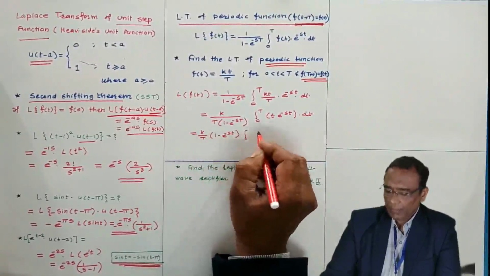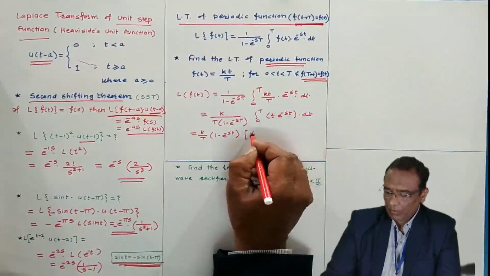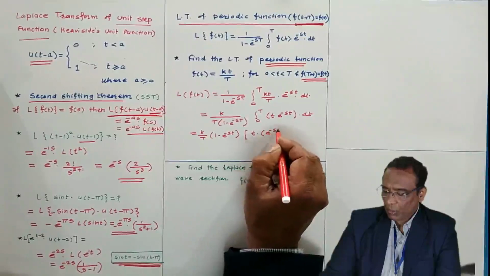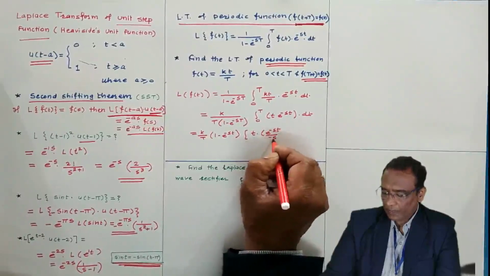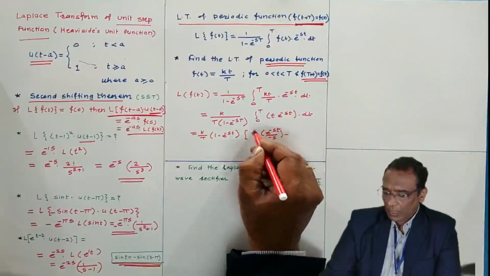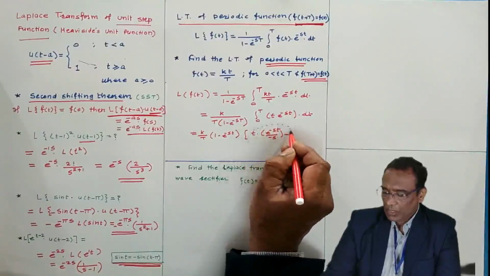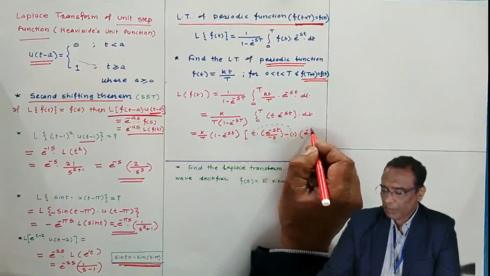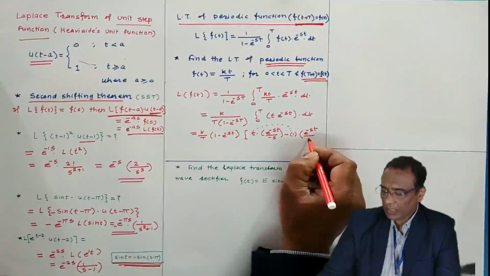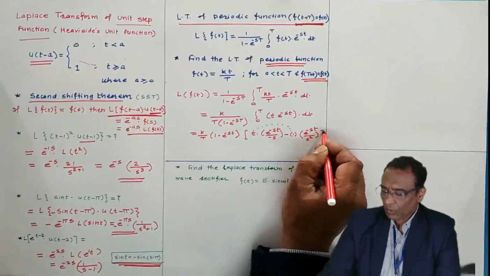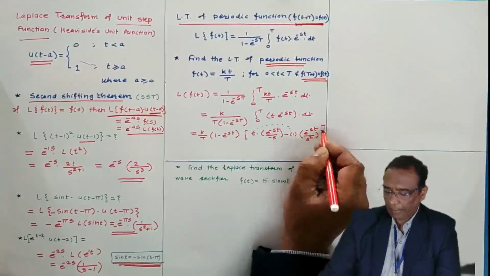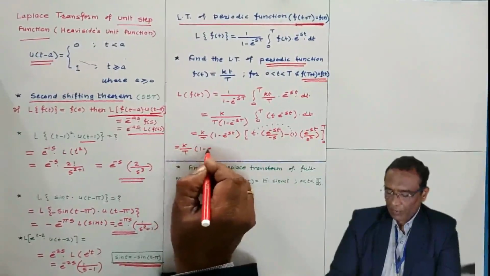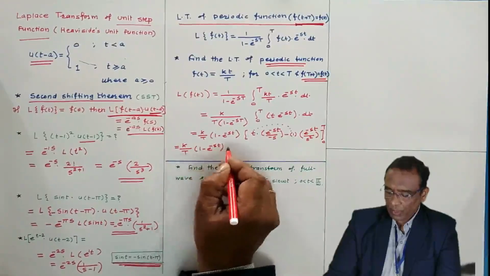Use integration by parts; generalized integration by parts I am using. First function is the algebraic function into the integral of e to the power minus st with respect to t, minus the derivative of t, which is 1, and the integral of this bracket is e to the power minus st by minus s, and minus s is already there, so it will be s square then. Lower limit is 0, upper limit is T. We have evaluated the integral. Now it remains to put the upper limit and lower limit.